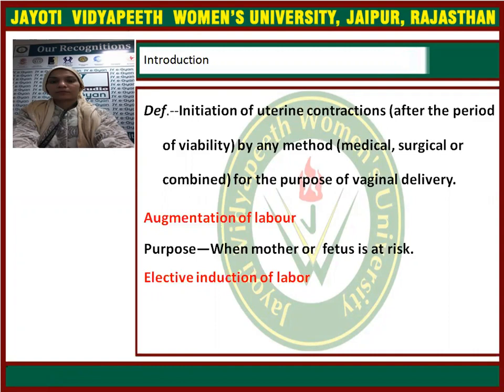So, induction means basically the labor is induced, the uterine contractions are induced, but after the period of viability. This is important. After the period of viability, it is important to induce the labor. The period of viability is 28 weeks, so it should be induced after completion of 28 weeks. The purpose should be vaginal delivery.